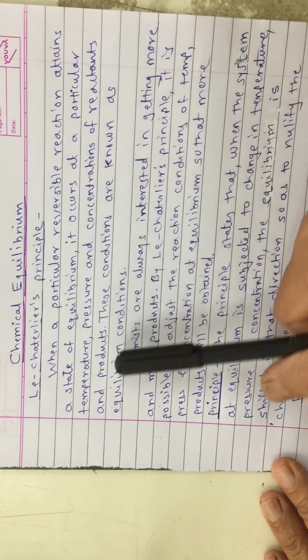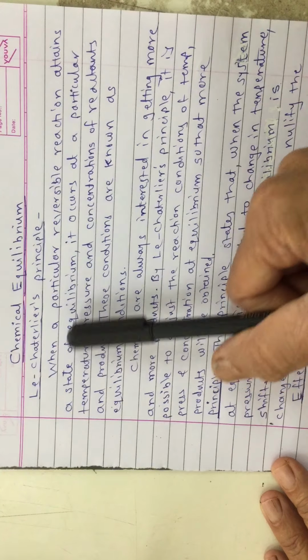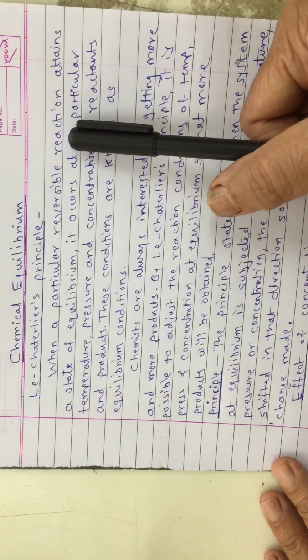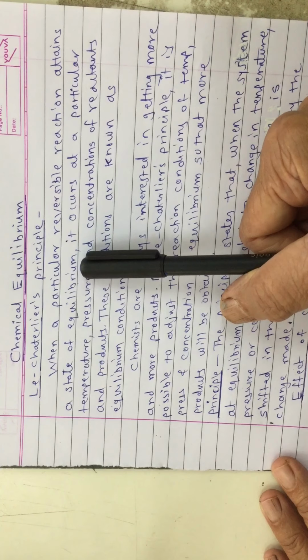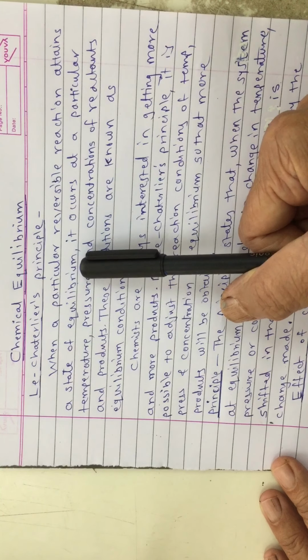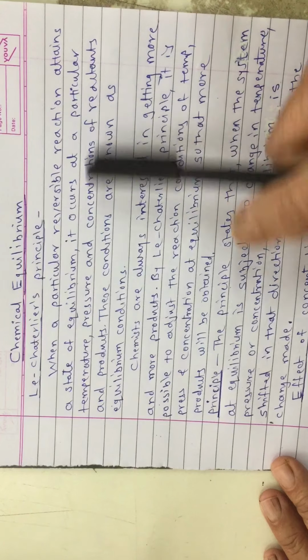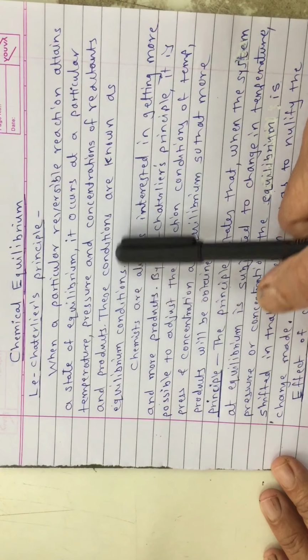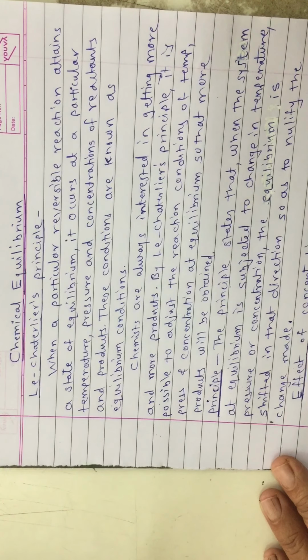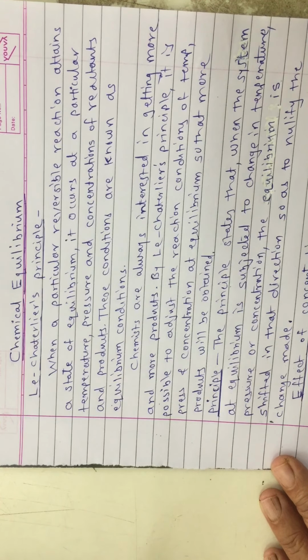of reactants and products. Means whenever a particular reversible chemical reaction attains a state of equilibrium, means rate of forward reaction and rate of reverse reaction are equal, it occurs at a particular temperature, pressure and concentration of reactants and products, and these conditions are known as equilibrium conditions. Equilibrium temperature, equilibrium pressure, equilibrium concentration.